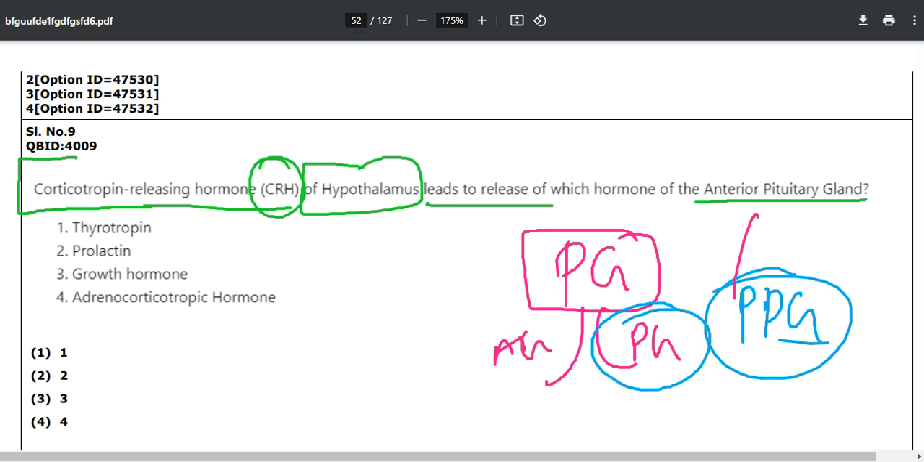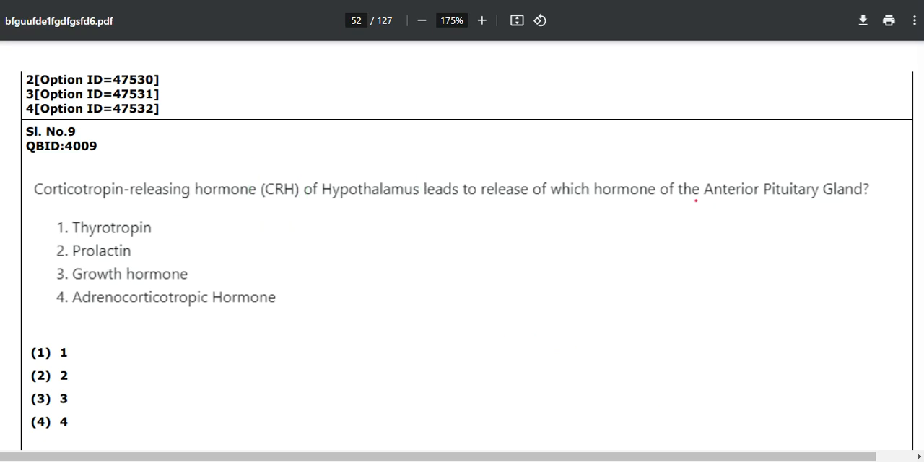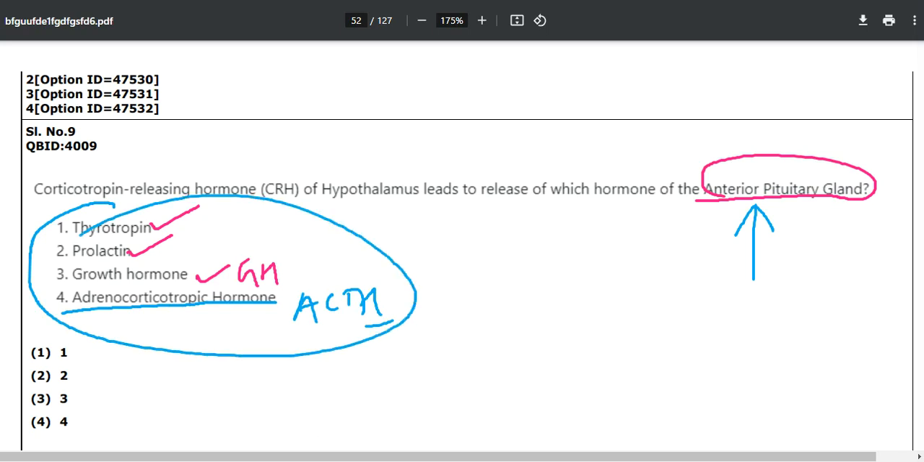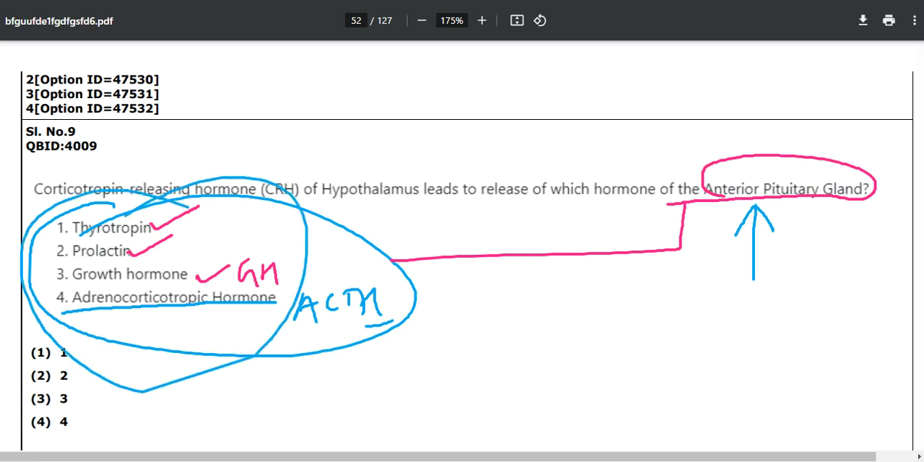Now, in this paper, they have asked about the anterior pituitary gland for the first time. So make sure you note that. These are APG, anterior pituitary hormones: thyrotropin, prolactin, growth hormone, which we call GH, and adrenocorticotropic hormone ACTH. All these are released from your anterior pituitary gland. Make sure you note this point so that in the near future, if a question comes like this, asking which of the following hormones are released from posterior or anterior.